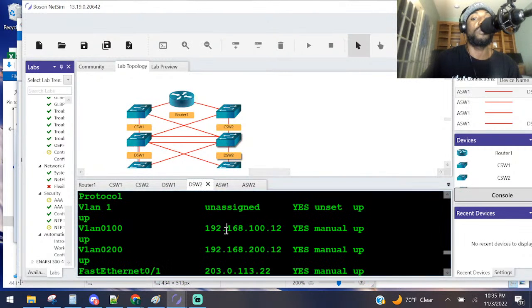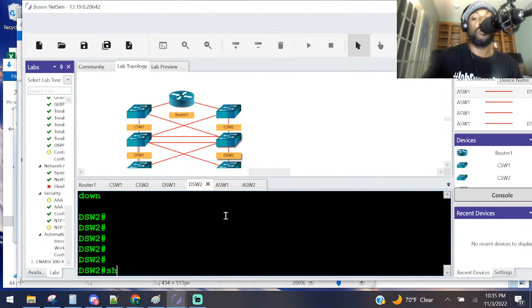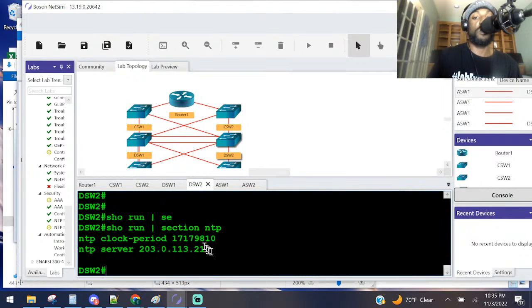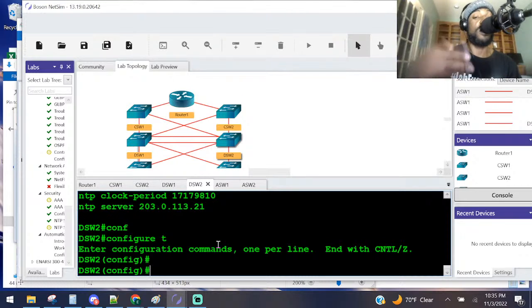DSW2. And we're going to do the same thing. Let's do a show run so that way I can get the correct IP address. Section NTP. That's what we're going to create the access control list for: only get your time from that IP address. Go to global config mode. So we're doing the same thing. Wash, rinse, repeat here, right?